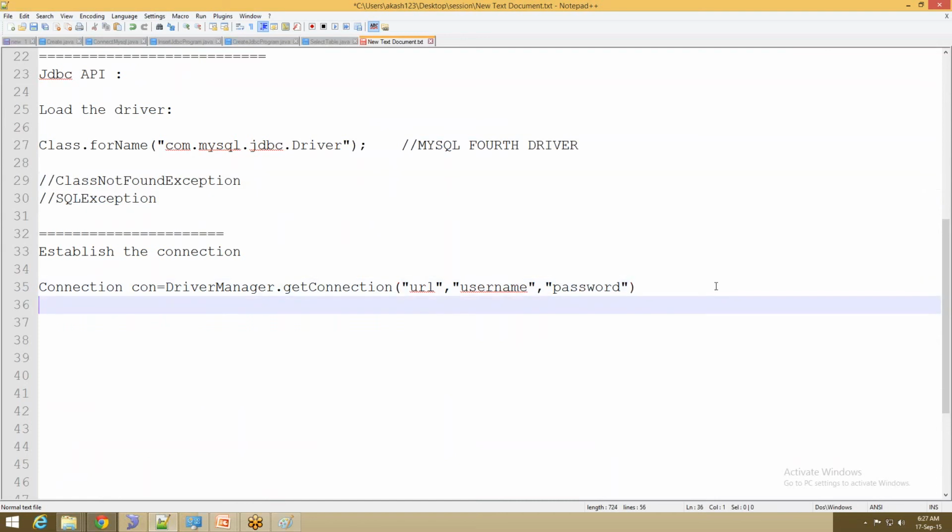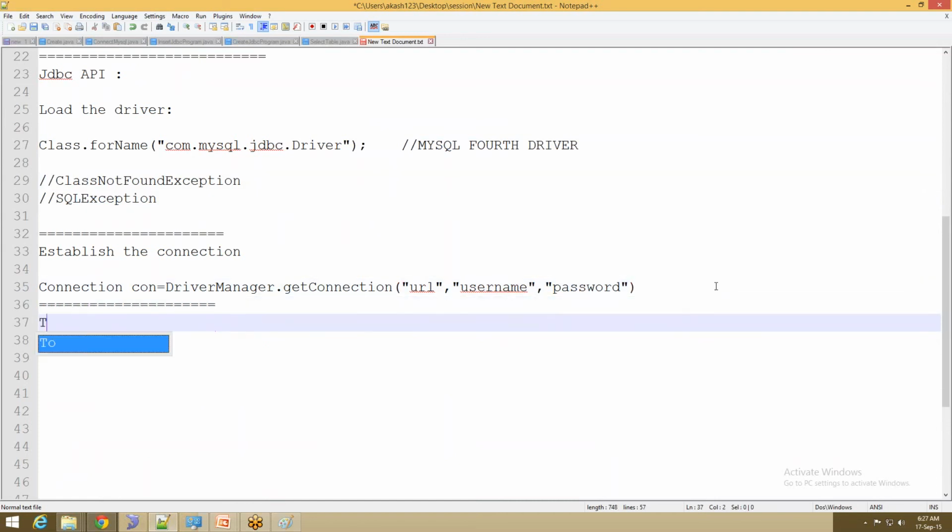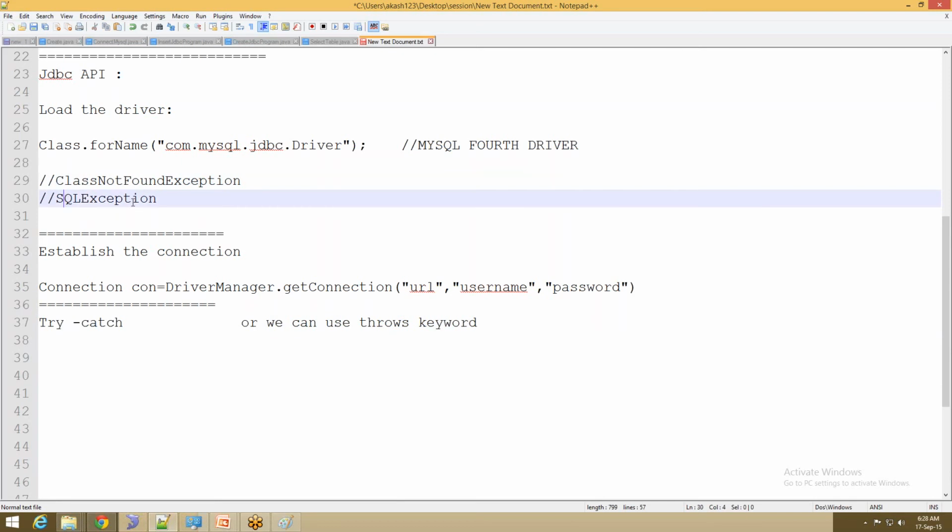If you remember core Java, we can put them in try and catch, or we can use the throws keyword. The best way is to use try and catch. We need to catch two exceptions: ClassNotFoundException and SQLException, because it might throw either. So I need to use try and catch in my program.